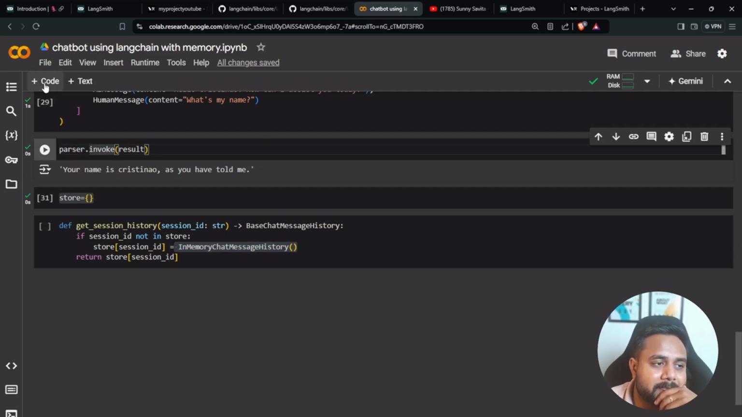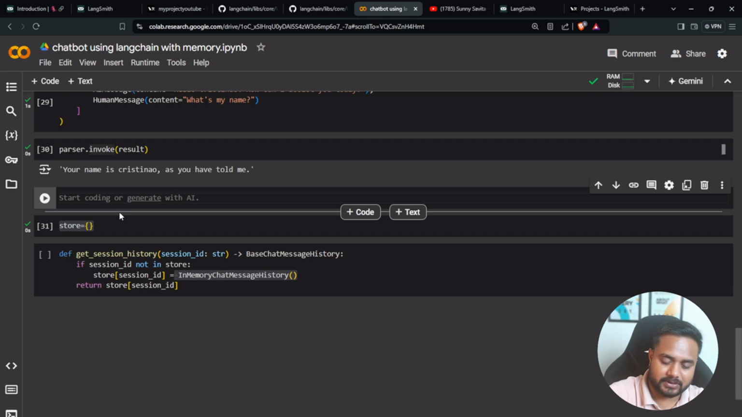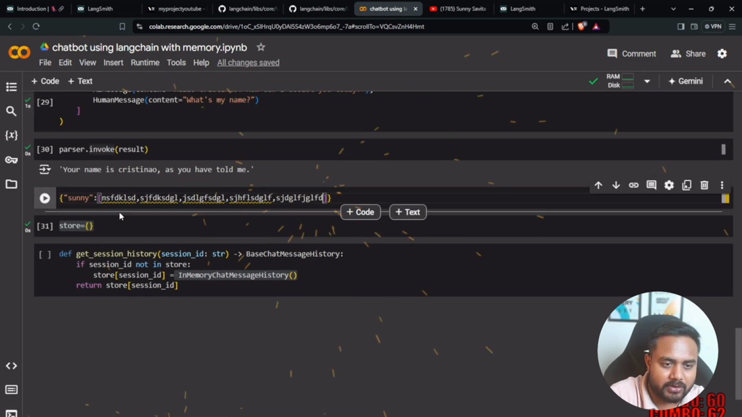You can think in such a way that let's say here is a dictionary. Inside this dictionary, we have one session ID. Let's say the session ID is Sunny. So Sunny is talking to ChatGPT, and ChatGPT is taking care of all the information of this Sunny. It's taking care of all the chats of this Sunny.